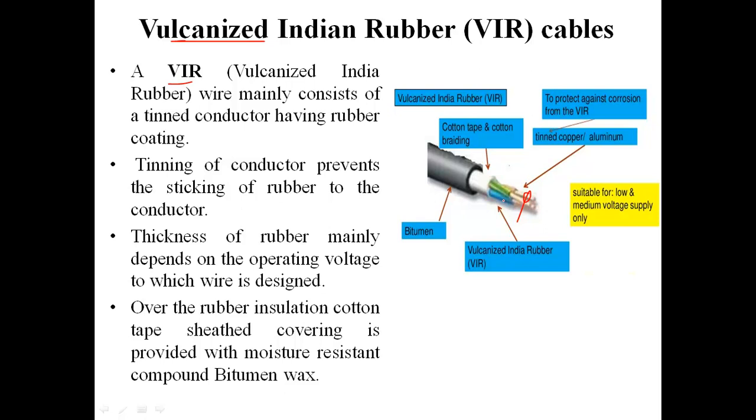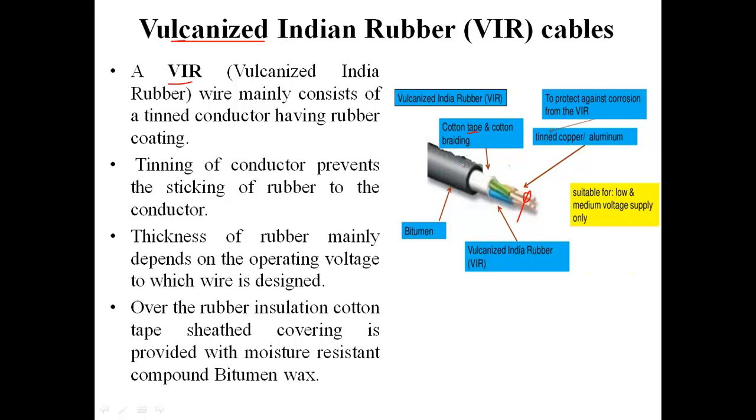Further, students, here we are seeing that the insulation of VIR, vulcanized Indian rubber, is over the conductors, and all these conductors are then braided with the help of cotton tape into a single piece. The use of cotton tape is nothing but to provide a mechanical support for this cable, or to prevent it from mechanical injury.